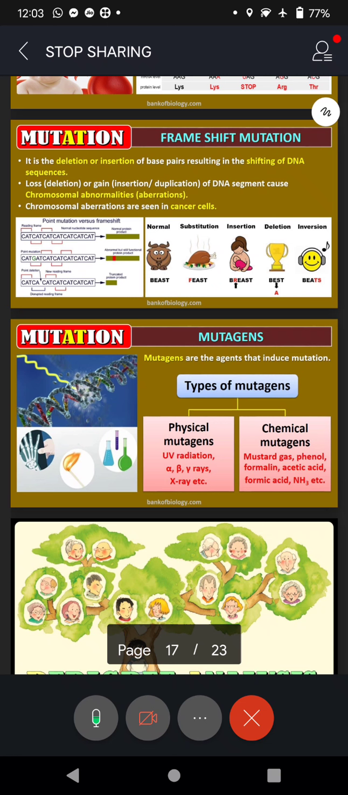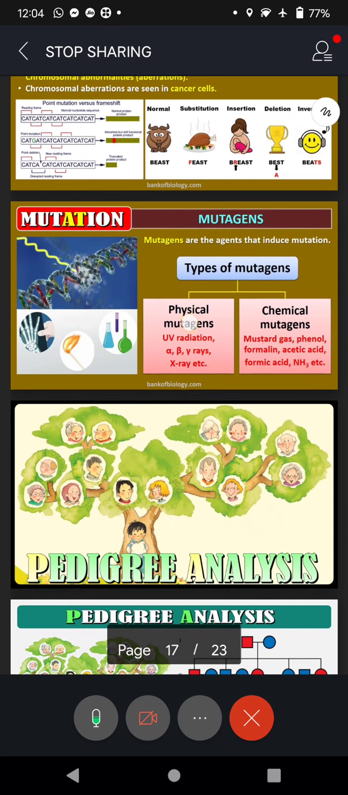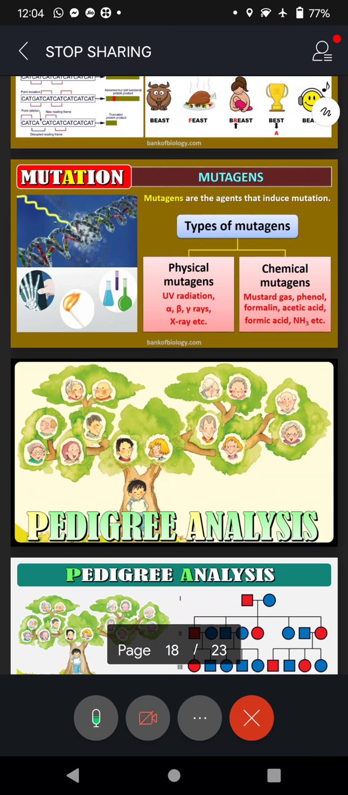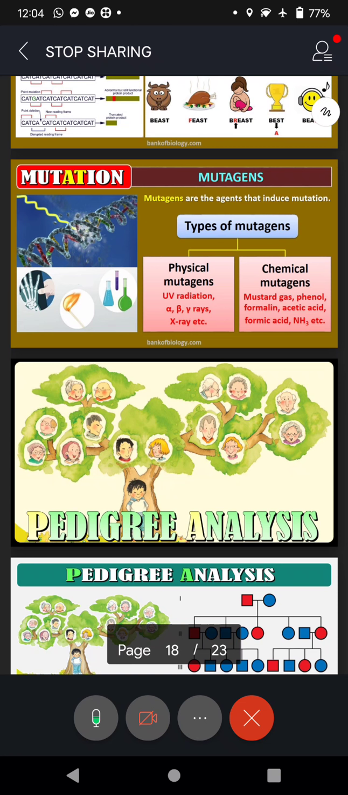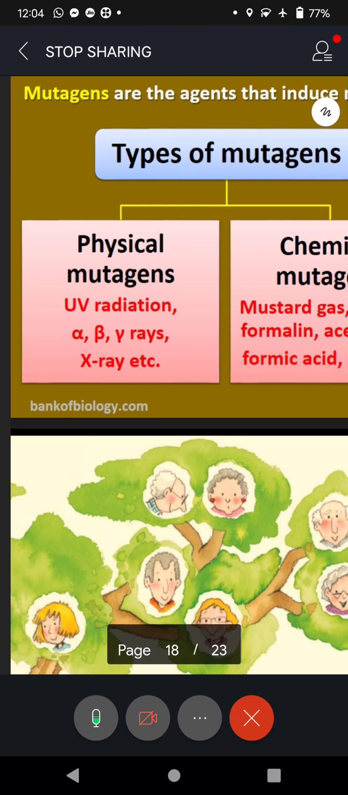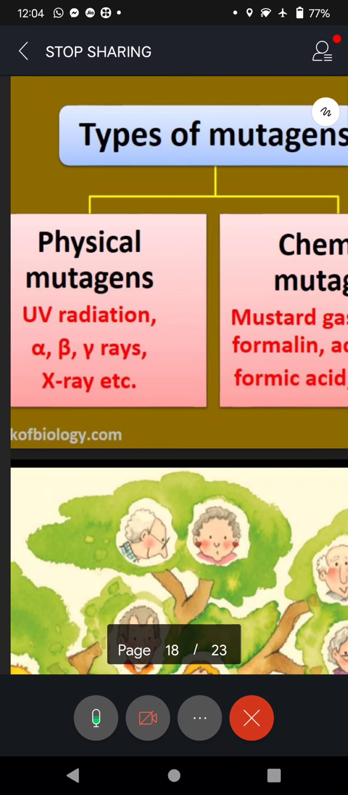Okay. Now, as I said, mutagens are the substances that cause mutation, or we use the word induce mutation. So, types of mutagens, there are physical mutagens as well as chemical mutagens. Just now I said physical mutagens, ultraviolet radiation, alpha, beta, gamma, and of course X-rays. That is the reason why children like you should not be exposed continuously to X-rays. Avoid getting exposed to X-rays.